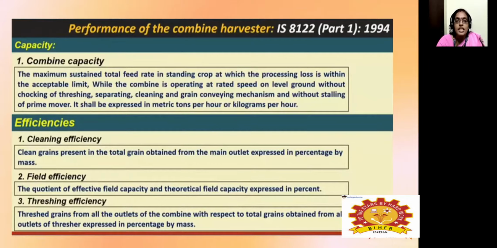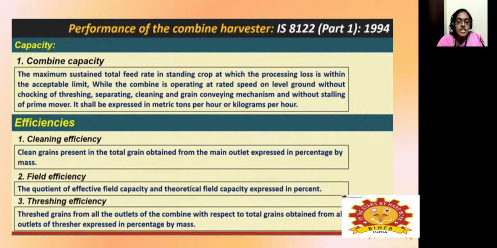Then the combine capacity is the maximum sustainable total feed rate in the standing crops at which the processing losses are within an acceptable limit, while the combine is operating at speed on level ground without choking, or else threshing, or without any stalling of the prime mover. It should be expressed in terms of metric tons per hour or else kilogram per hour. Next one is cleaning efficiency. Cleaned grains obtained from the main outlet, expressed as a percentage of the grain mass, is known as the cleaning efficiency.